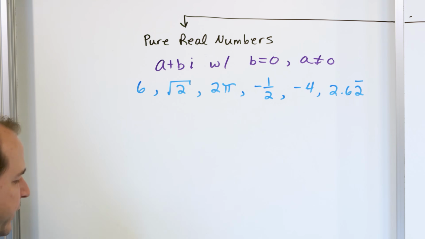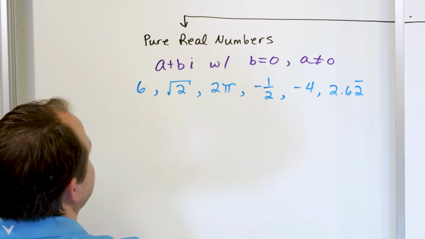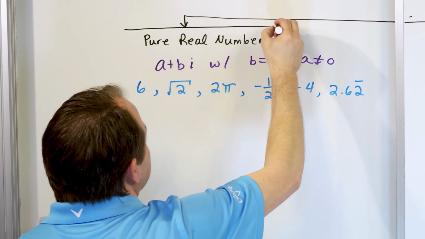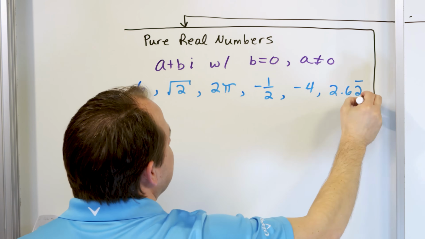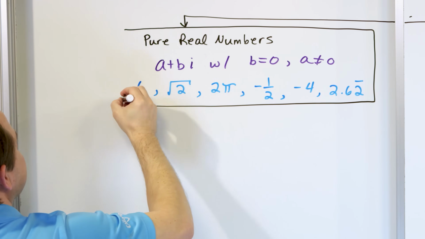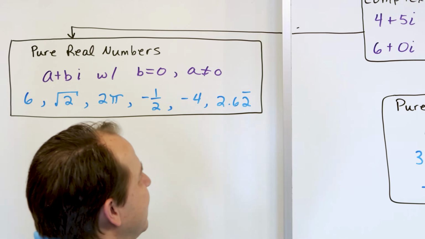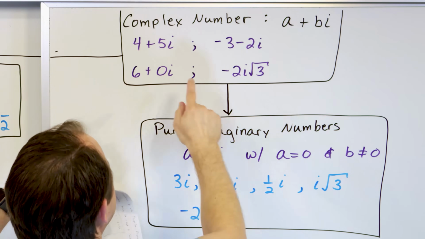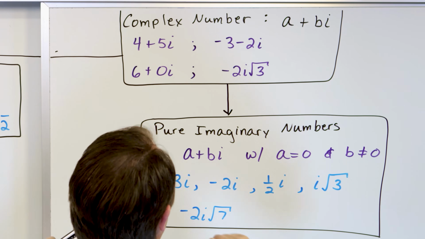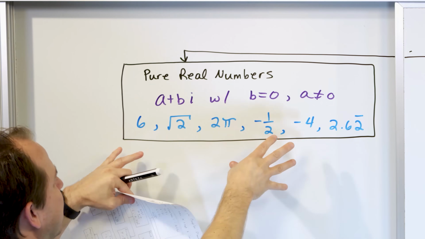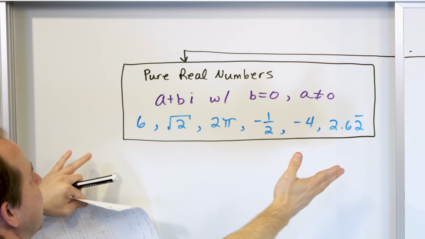Everything is contained under the umbrella of a real number. If it lives on the number line, whether or not it's a repeating decimal, negative, positive, basically it's a real number. So you see what we have is the complex numbers are the granddaddy because they contain real and imaginary parts. But as a subset of the complex numbers, we have just the real part, which is pretty much any number you can think of on the number line.